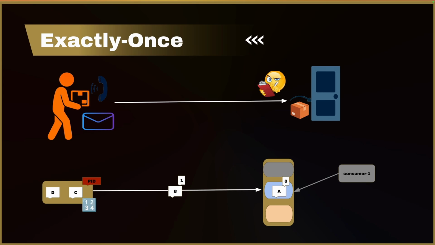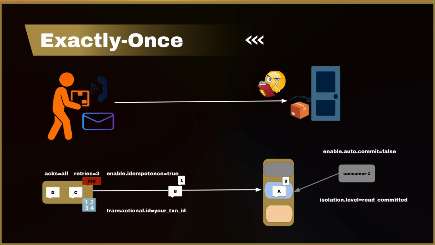And in between, you have a Kafka consumer that consumes the Euro topic messages, converts the money to USD, and forwards the message to the USD topic. You could have other consumers that consume the USD topic and persist the data to a database. This is what exactly once delivery means.